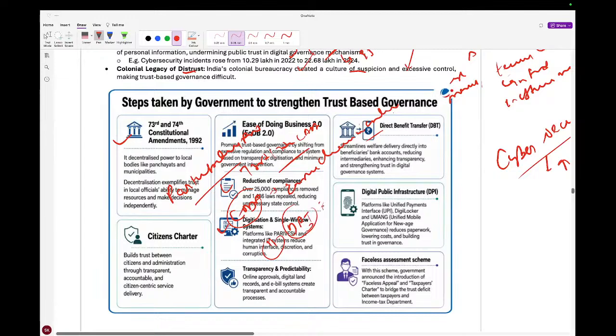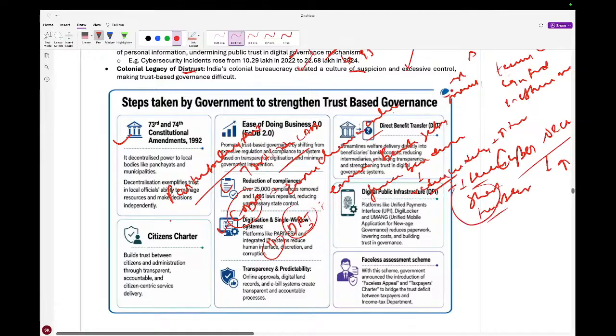Direct benefit transfer ensures beneficiaries get the financial benefits of government directly into their accounts. It reduces delay, increases transparency, and reduces leakages, right? You may see this in post transfers too. Next we can see the reduction of compliances. Okay, the citizen charter is there.